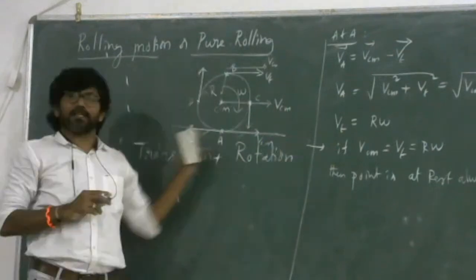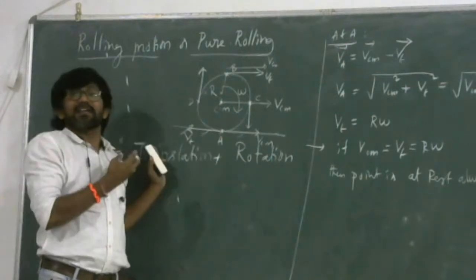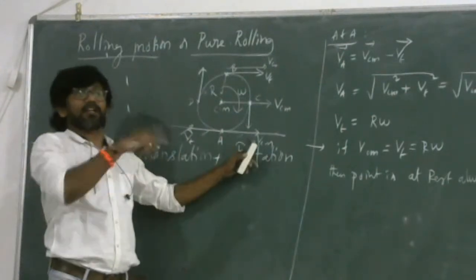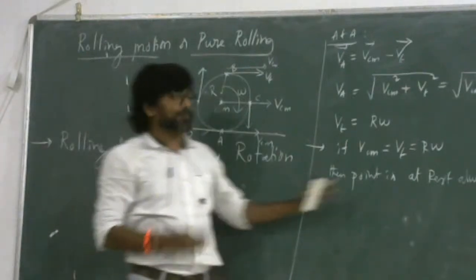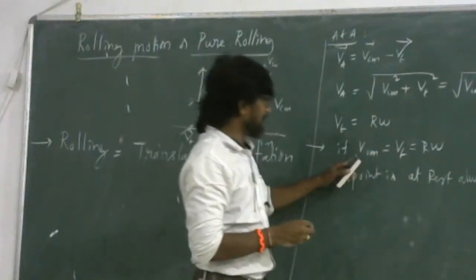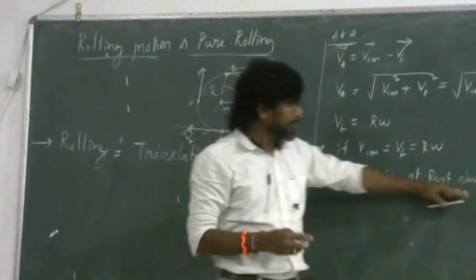If the backward velocity is greater than this, you can call it backward sliding or skidding motion. If it is greater the other way, it will undergo forward skidding or sliding motion. If both are equal, it undergoes pure rolling motion. That's why this one is called r omega. VT is the condition for pure rolling.